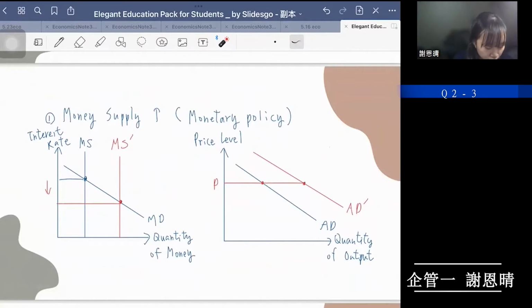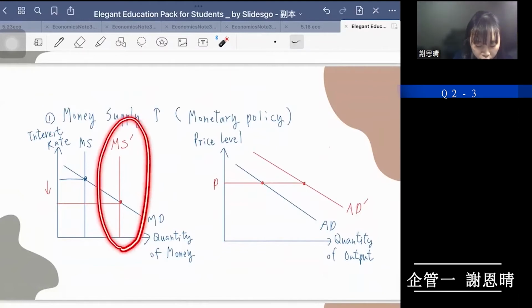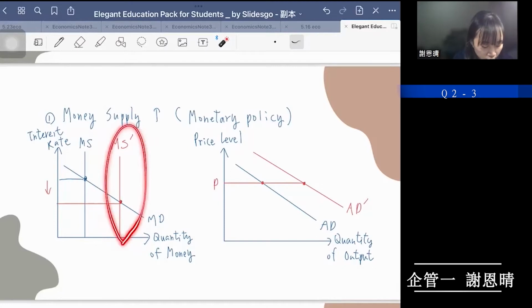When the government increases the money supply, the money supply curve would shift to the right, which is the red line here. And that causes the interest rate to fall.